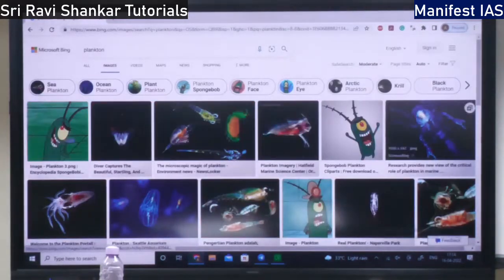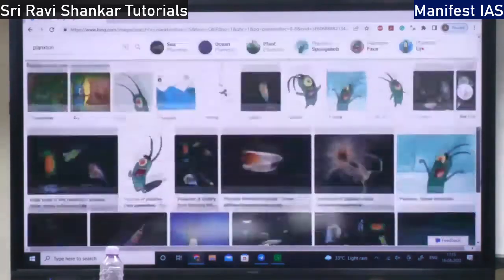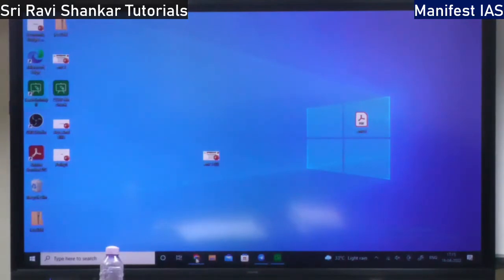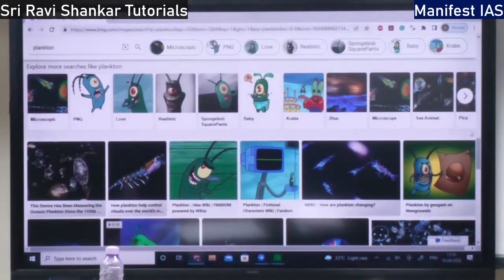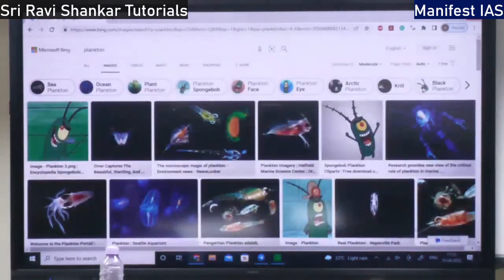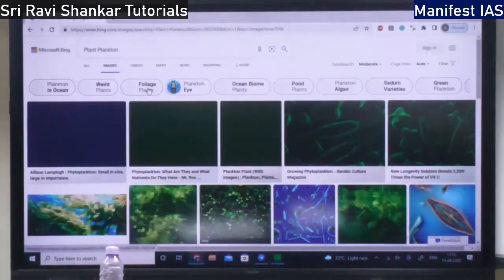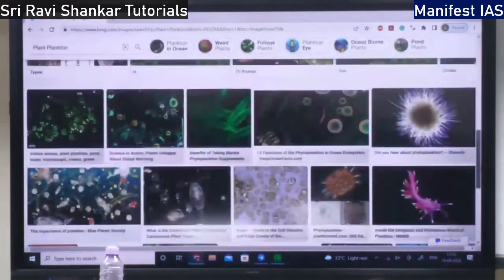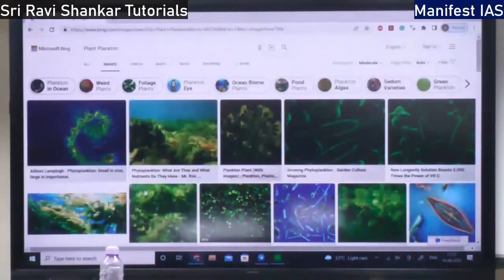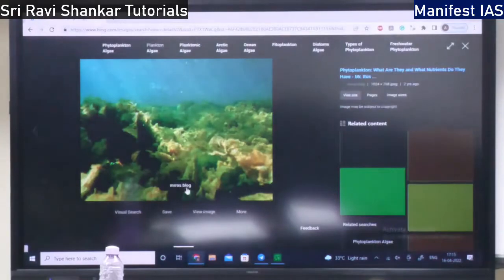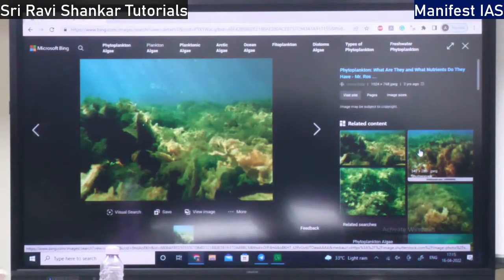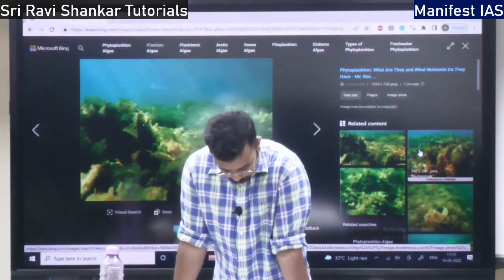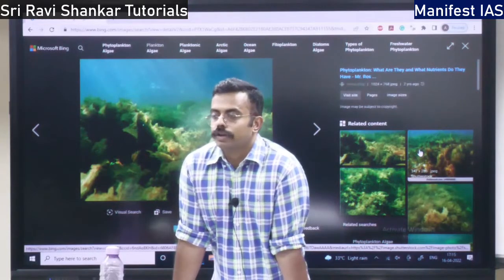I've shown it. See, these are the planktons. I had shown it earlier, no? This image I had shown earlier. So these are the planktons. Plants in the ocean. They are the plants in the ocean. You have many types. They actually float in the water. So you have many types of plankton.